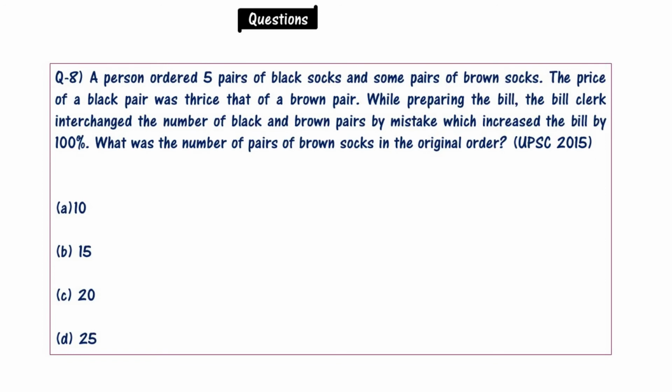A person ordered 5 pairs of black socks and some pairs of brown socks. The price of a black pair was thrice that of a brown pair. While preparing the bill, the clerk interchanged the number of black and brown pairs by mistake, which increased the bill by 100%. What was the number of pairs of brown socks in the original order? The options are 10, 15, 20, 25. Please solve this question.